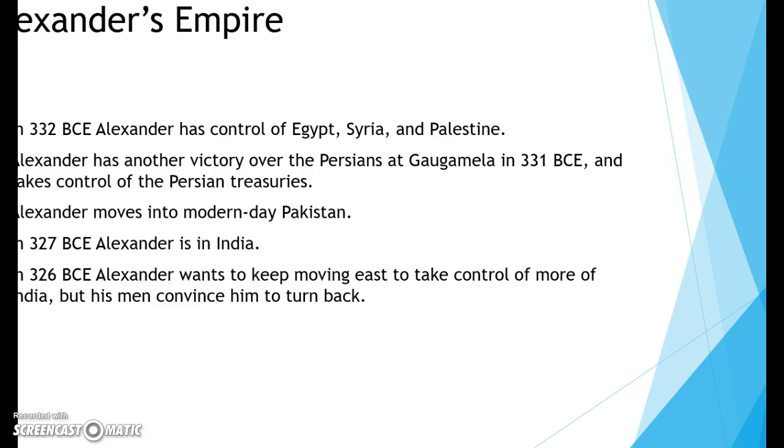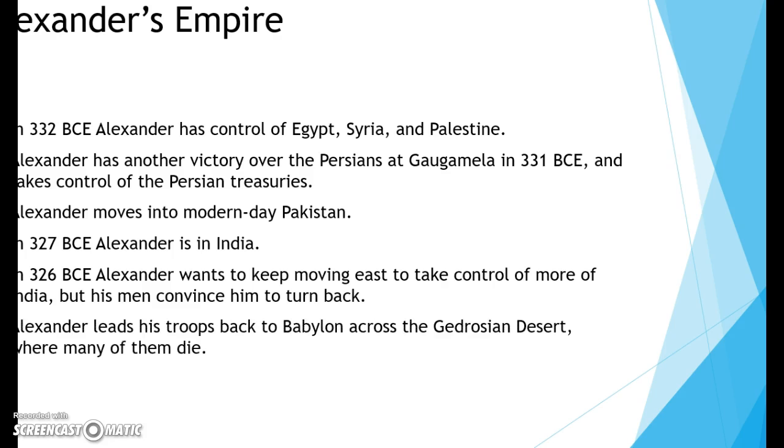Alexander wanted to keep going, but his men convinced him to turn back. They had been out warring for years without returning home. How would you feel if you had not been home for many years? Alexander led his troops back to Babylon across the Gadrosian Desert, where many of them died because of the extreme conditions. After reaching Babylon, Alexander himself died at the age of 32 in 323 BCE.